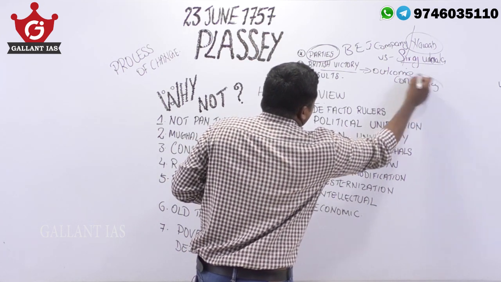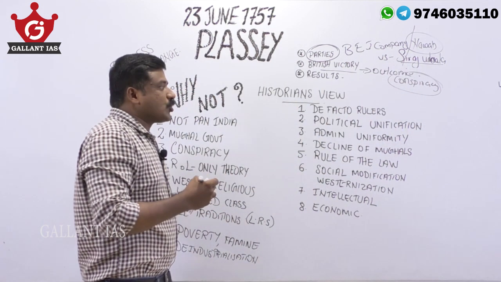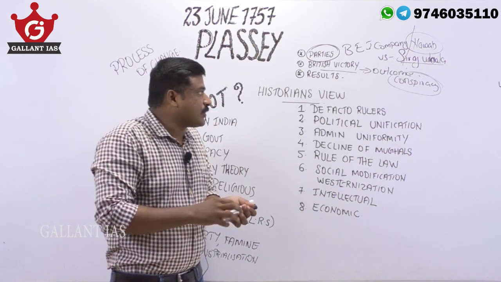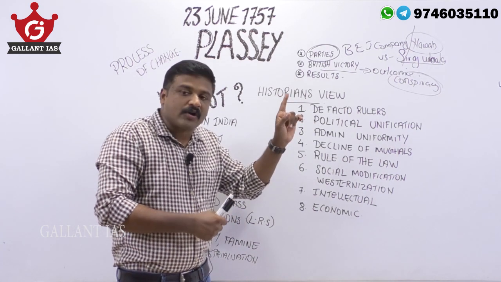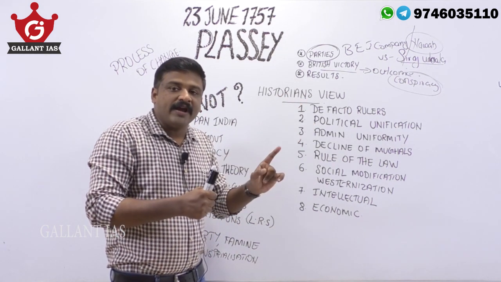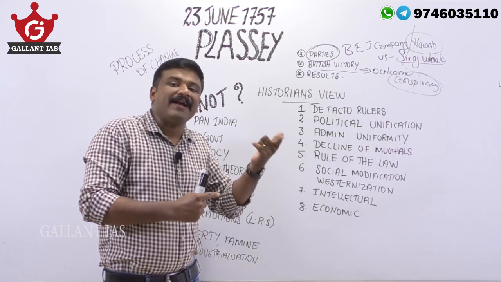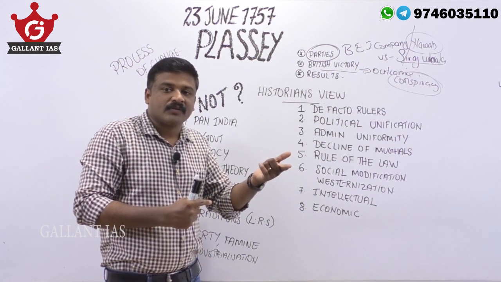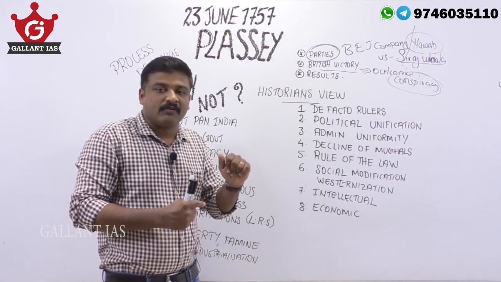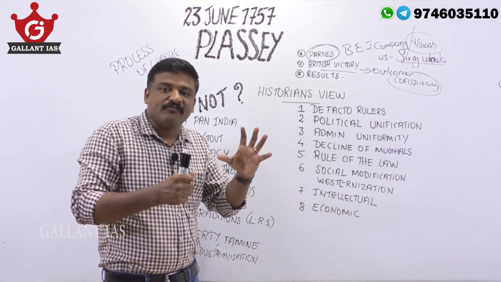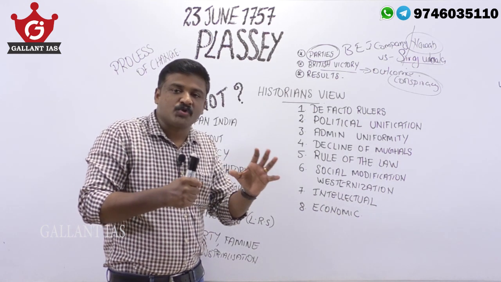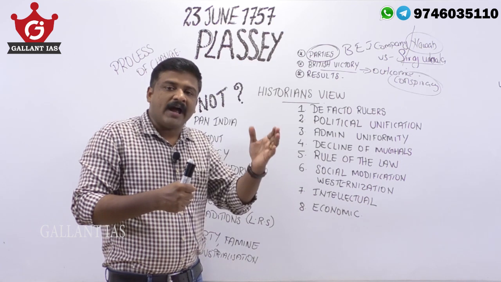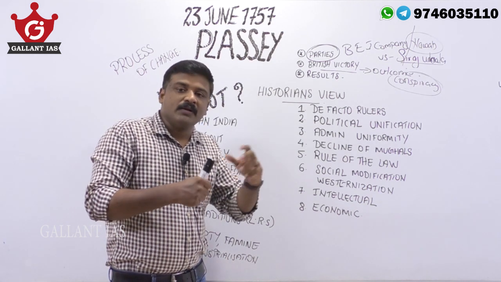Then we know that the British victory was an outcome of a conspiracy. Robert Clive conspired against Siraj-ud-Dawla with some people of Siraj-ud-Dawla. For example, there are some very popular influential bankers, zamindars, moneylenders, and nobles of Bengal.